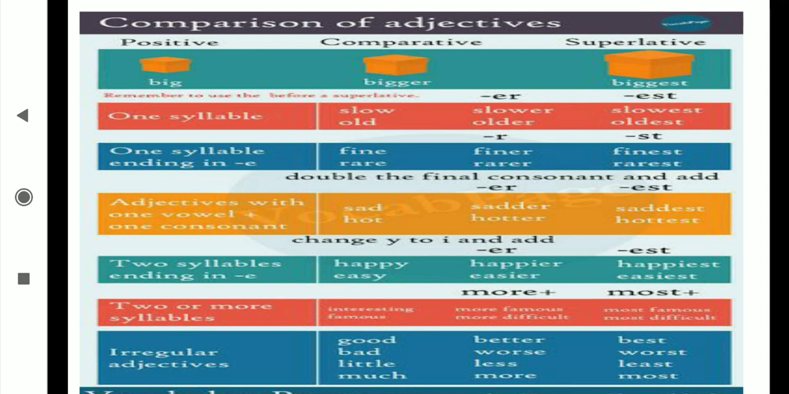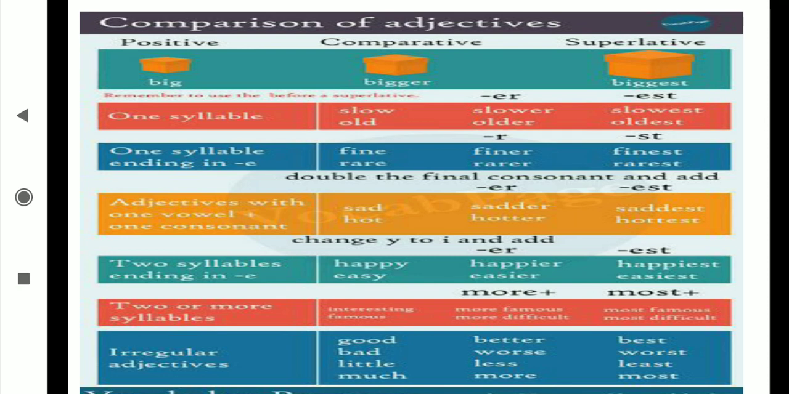Why are we doubling this? Suppose the word sad is there. If we want to make the comparative, we write sadder, with a double d. Why do we double the d? Because before d, a is coming, and a is a vowel. Whenever the last letter is a consonant and before that a vowel, from a, e, i, o, u, is coming, that time we make it double. Sad, sadder, saddest. Hot, hotter, hottest. Now change y into i. Happy, y as i, happier, happiest. Easy, easier, easiest.